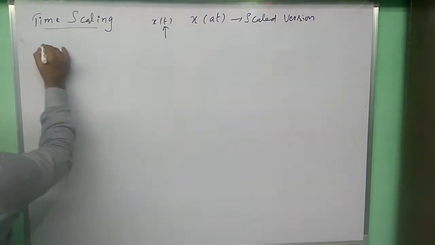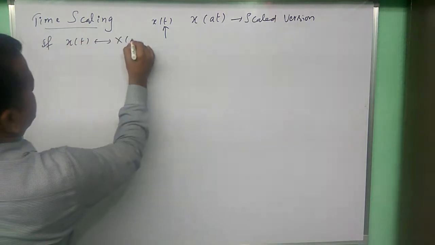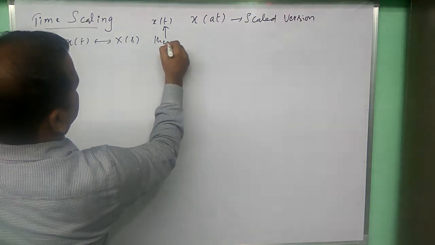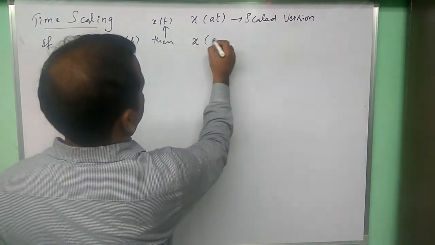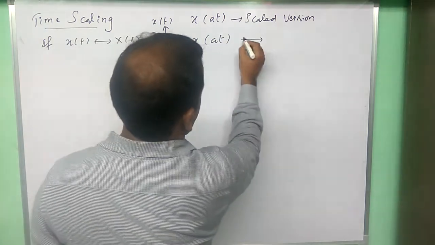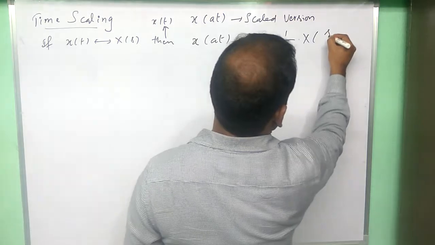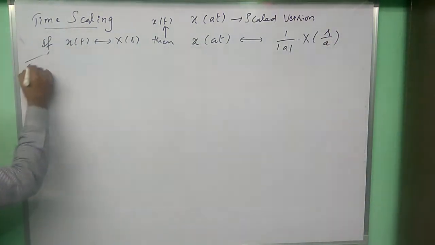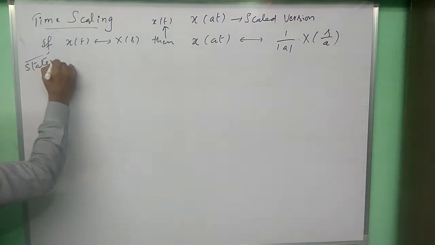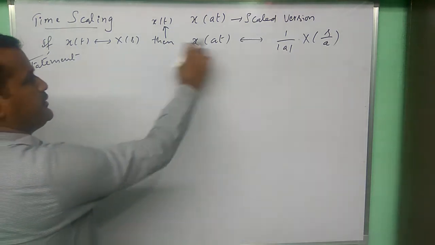Now, if x of t Laplace transform is x of s, then what is the Laplace transform of x of at? That is 1 by mod a x of s by a. This is the statement of the time scaling property of Laplace transform. Now we are going to prove this property.